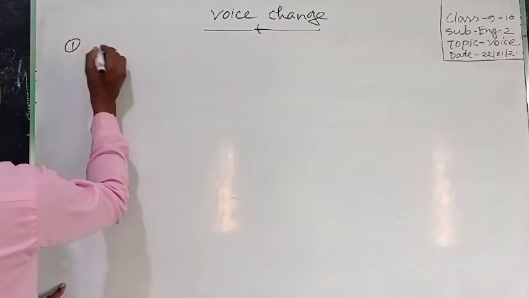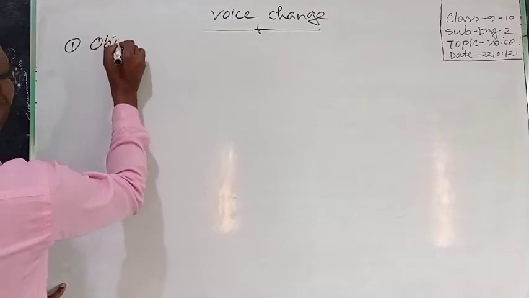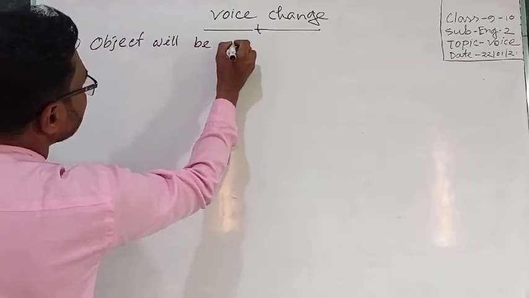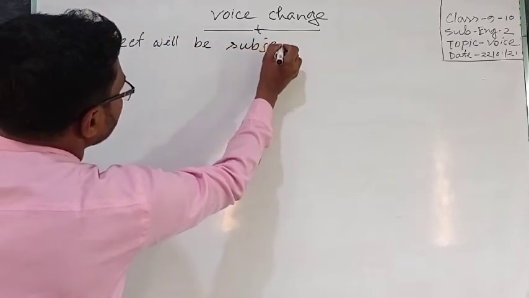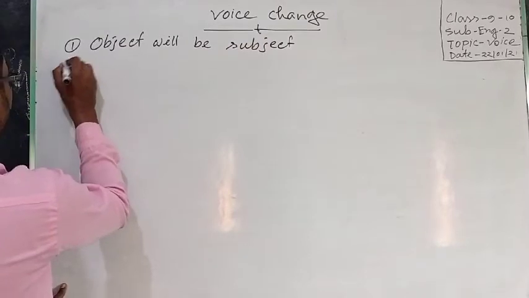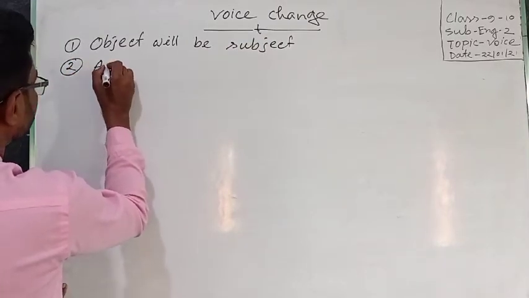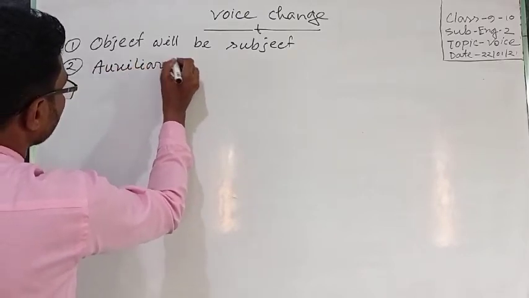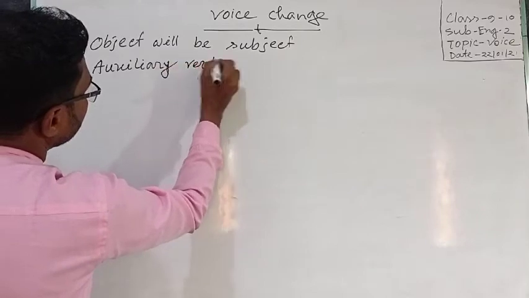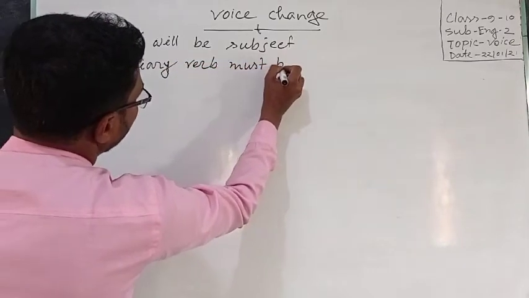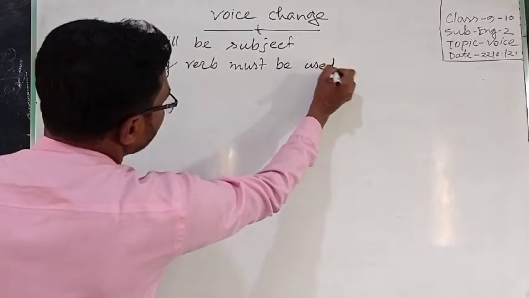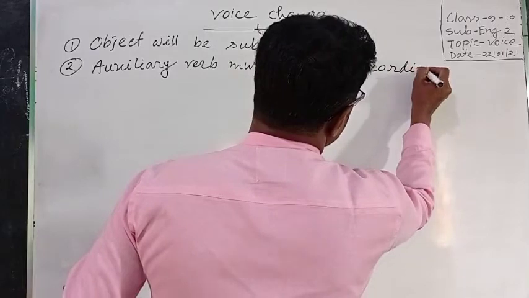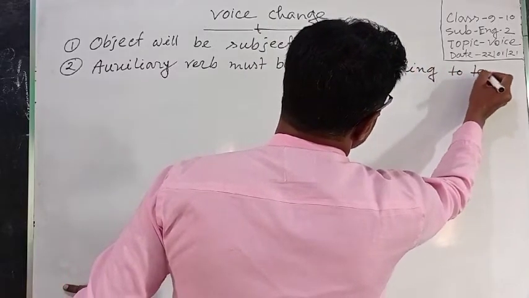Number one, object will be subject. Number two, auxiliary verb must be used according to tense.